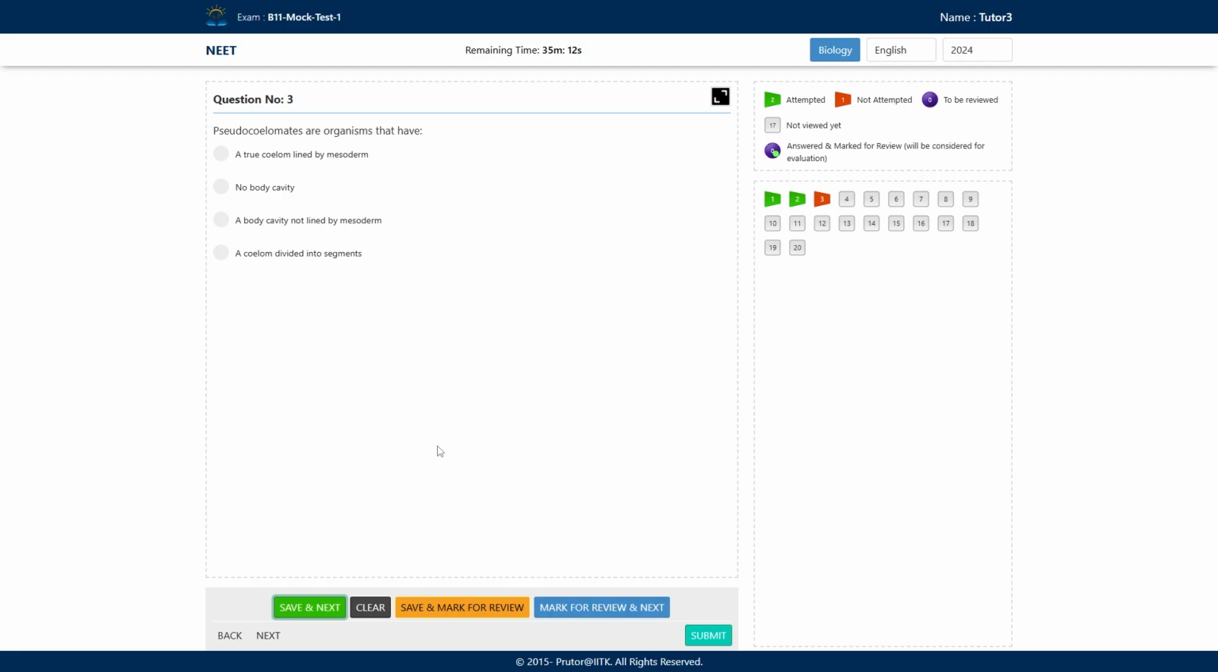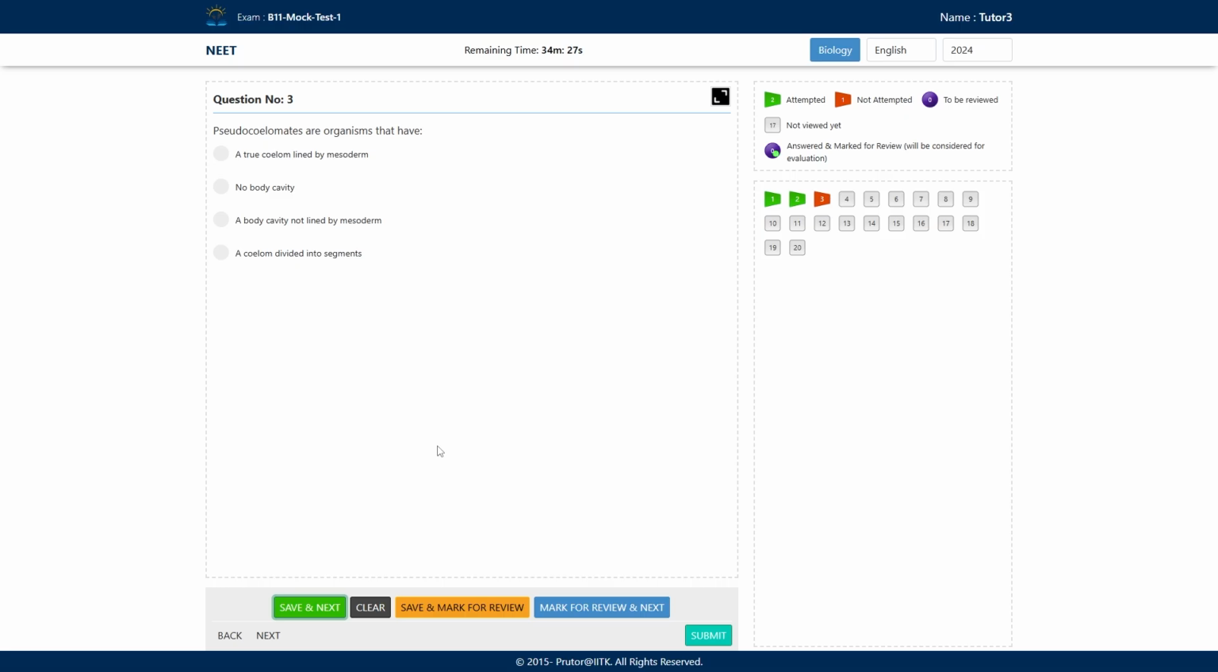Next question is, pseudocoelomate are the organisms that have A, true coelom lined by the mesoderm, B, no body cavity, C, a body cavity not lined by mesoderm, and fourth option, a coelom divided into segments. So for the first option, a true coelom lined by the mesoderm, that is the coelomate, or you can say the true coelom, right? But here they are asking about the pseudocoelomate, false coelomate. No body cavity, that is acoelomate. Again, this is not correct.